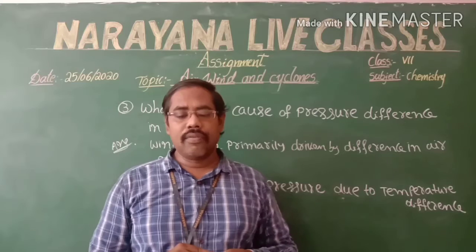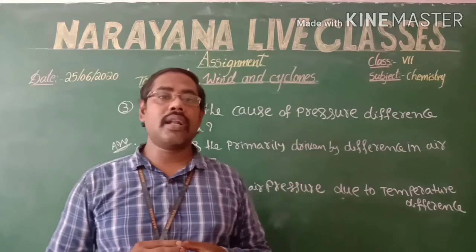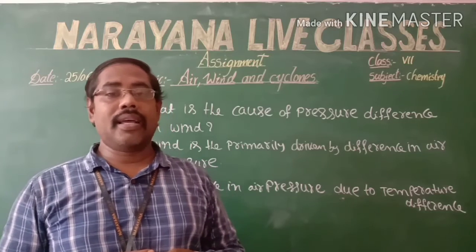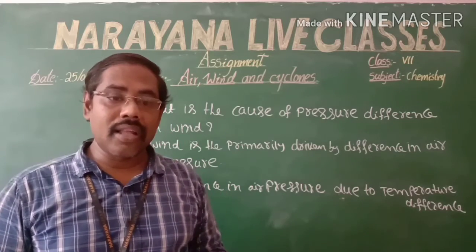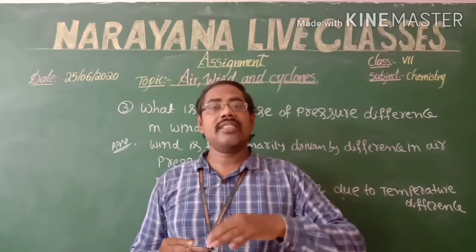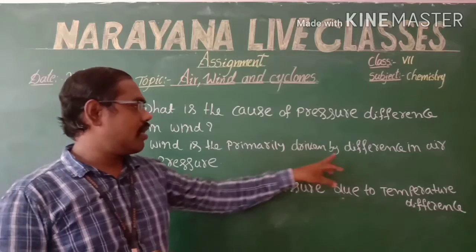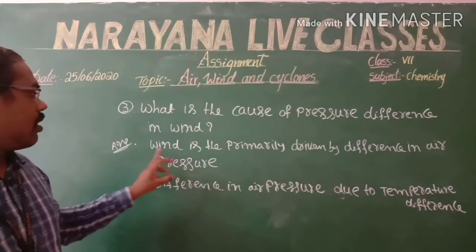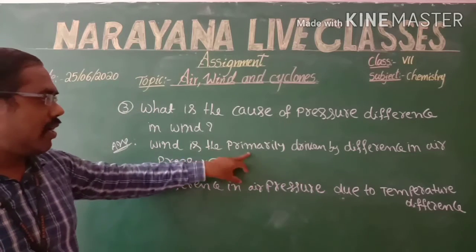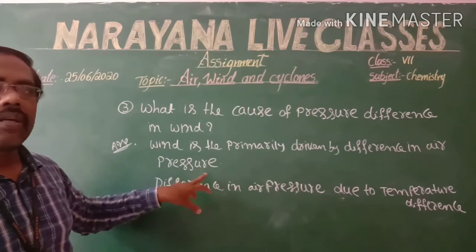And one more thing, we can say the sunlight absorbed by the earth's crust depends on the latitude of the location. These reasons cause the difference in air pressure. So wind is primarily driven by difference in pressure.